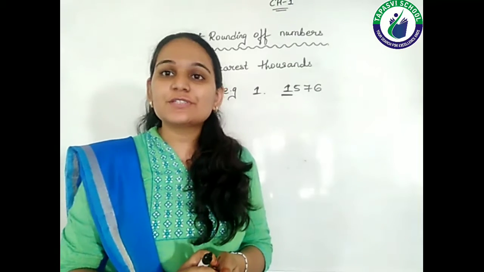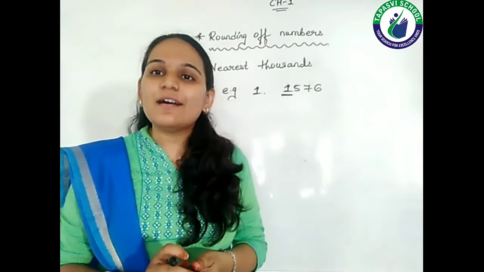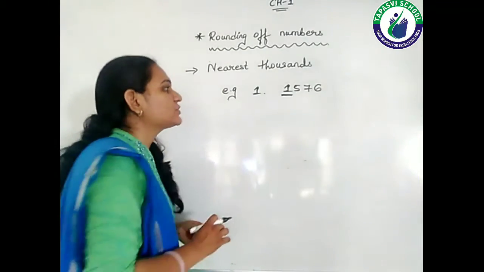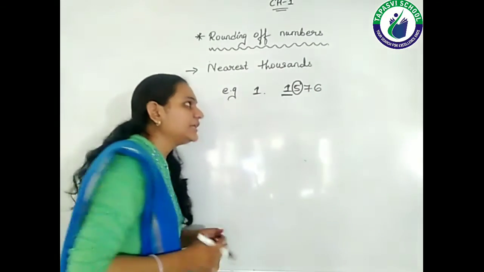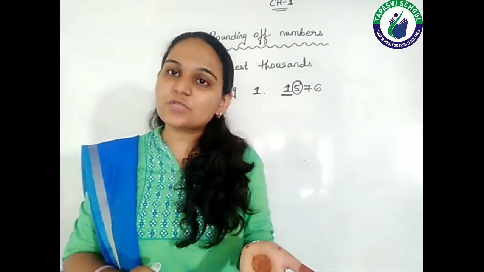And which digit is going to help me? The digit which is on the right side is going to help me. So here the digit which is going to help me is 5. As I already told you, if you are rounding to the nearest 1000, then the hundreds place digit is going to help you.